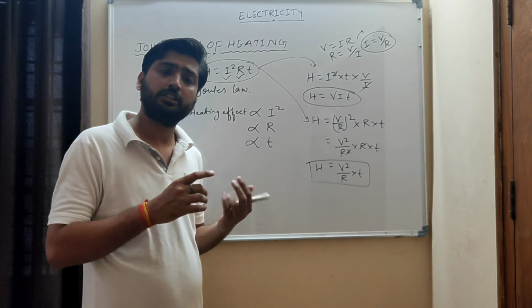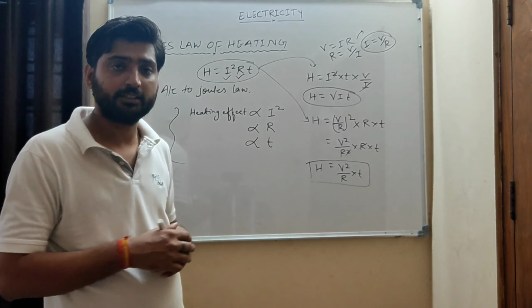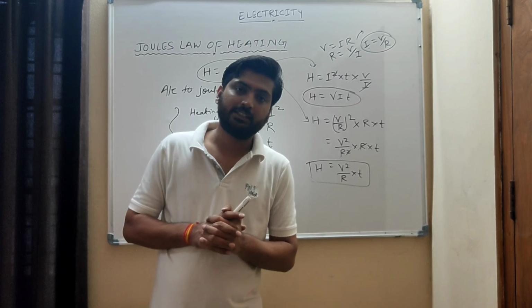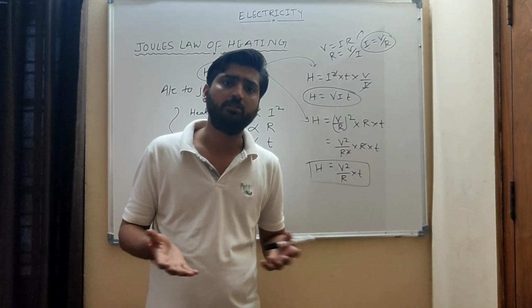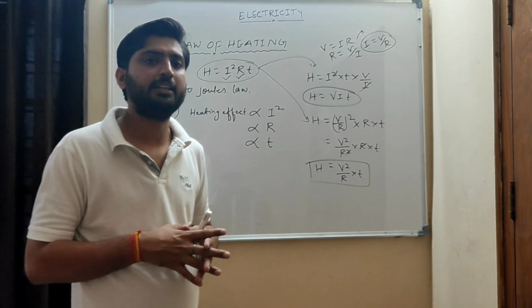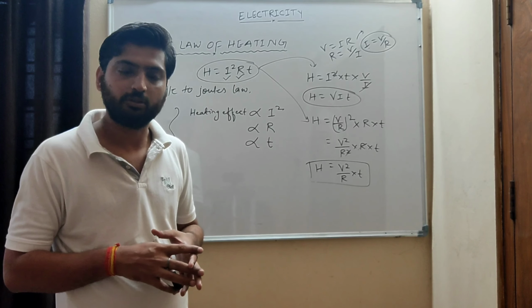I think it is on combination of resistances, electric power, electric energy, and heating effect. These 4 topics are left for numericals. So in the next lecture I will take all the numericals. I will try to make 2 different lectures, so that more and more numericals can be solved.